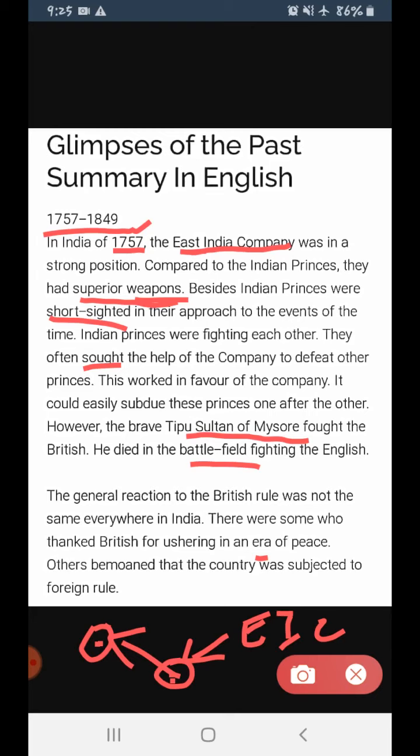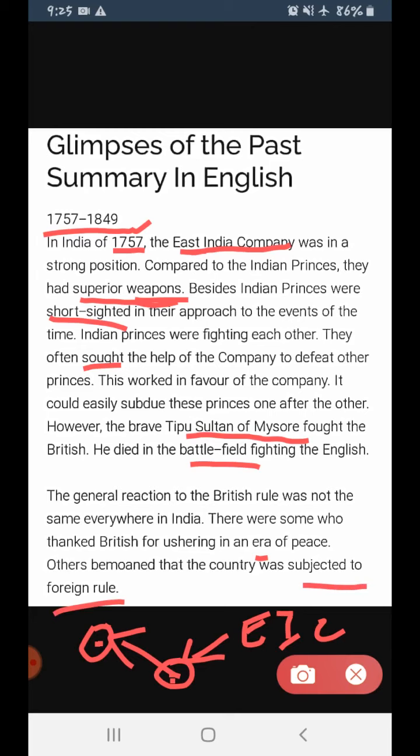They were having discontent, or sorrowful feelings in their hearts, because they could realize that they were subjected to foreign rule. Subjected to means they were under the control. Okay, they were under the control of the foreign rule.